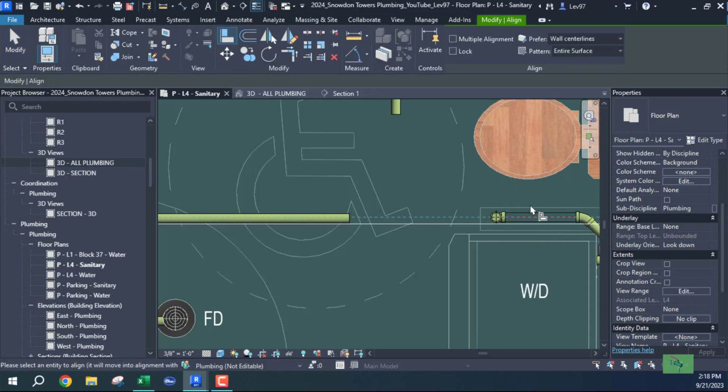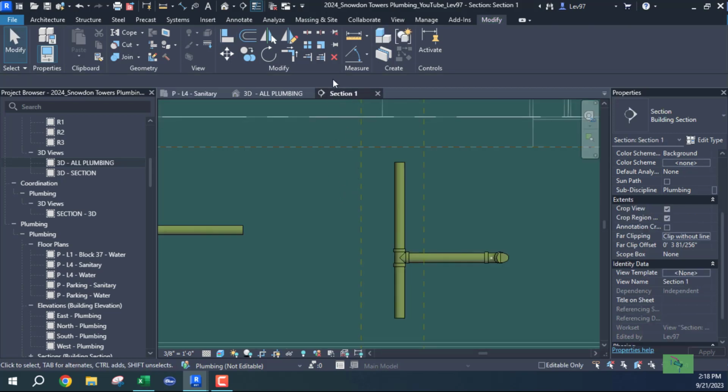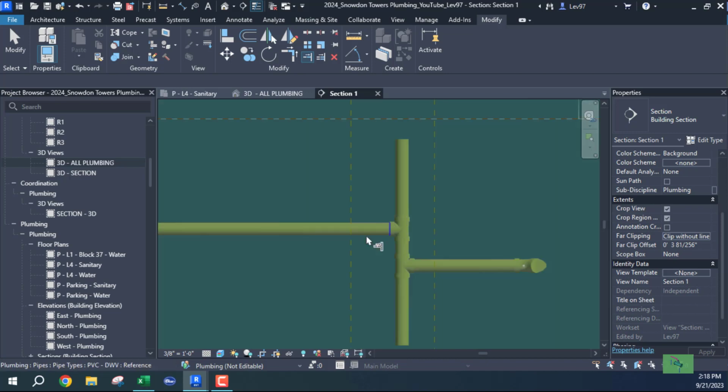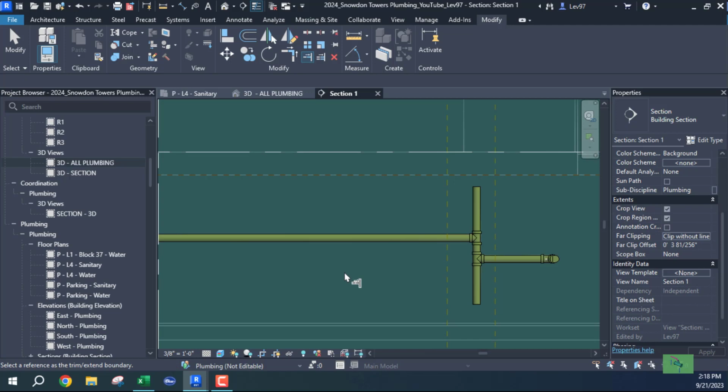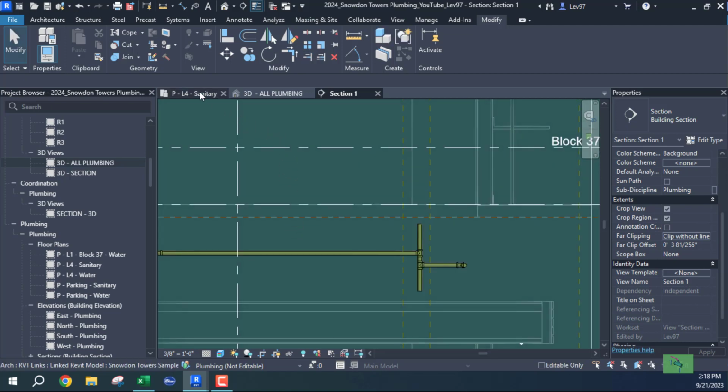So align pipe 1 to pipe 2. Let's go back and extend here. Okay, so I don't have that extra fitting. Okay, that looks good. I'm going to leave it like that.